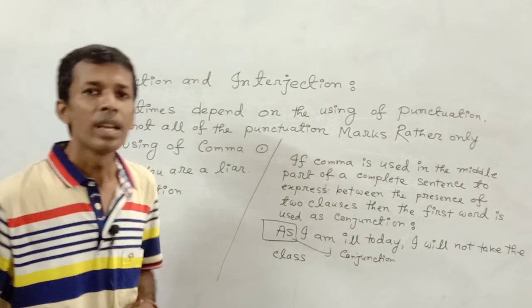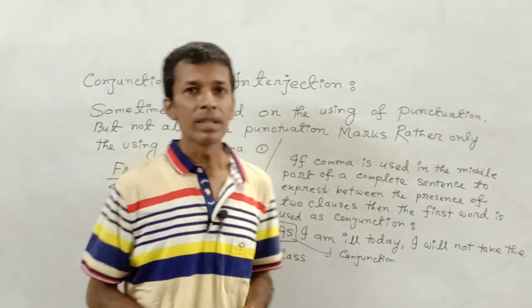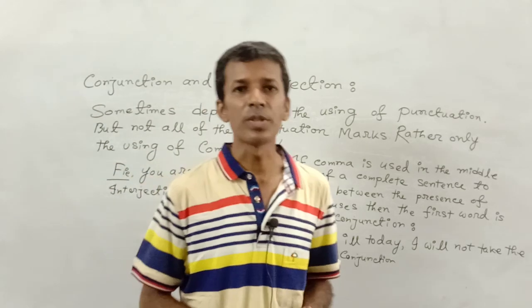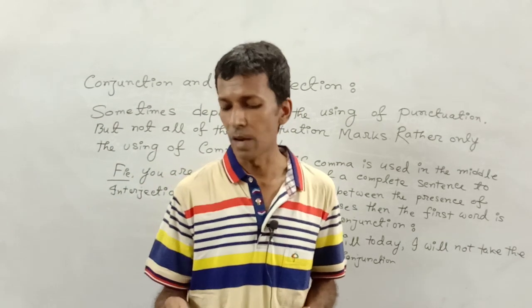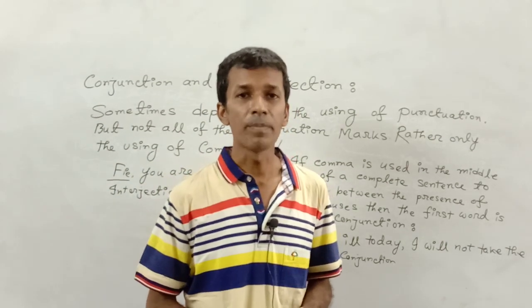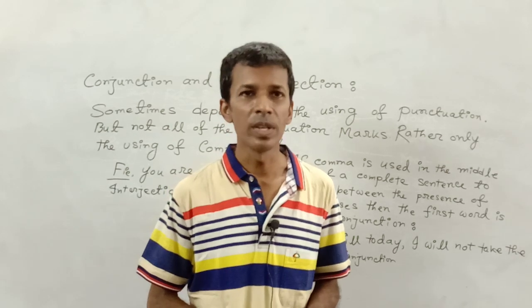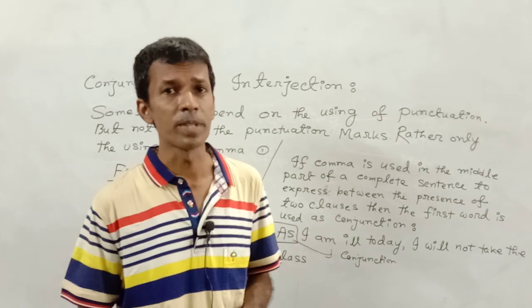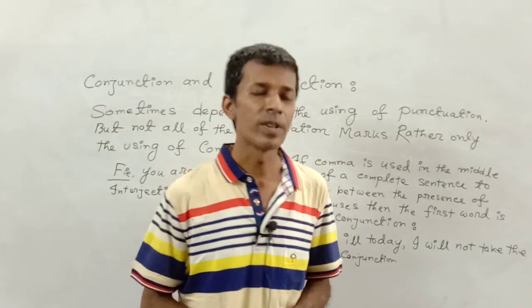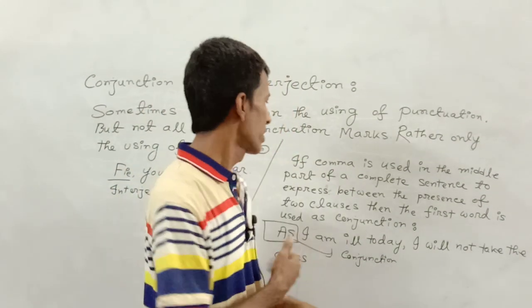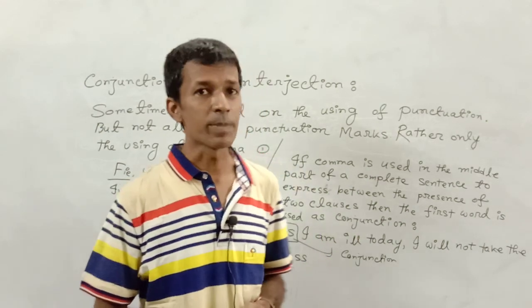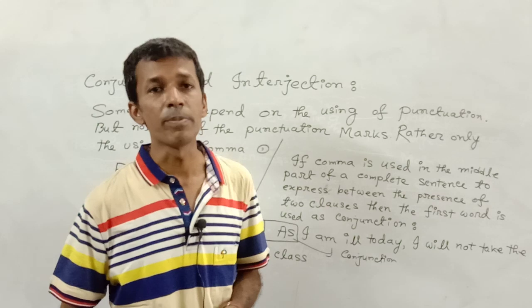Dear students, I have explained here the essential components of parts of speech: noun, pronoun, adjective, verb, adverb, preposition, conjunction and interjection. All of these are very important for you, and I have also explained in what way the same word can be used as different parts of speech.